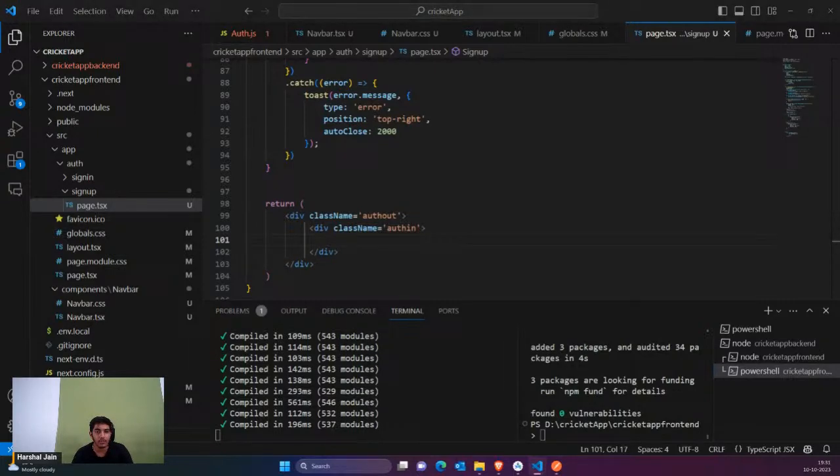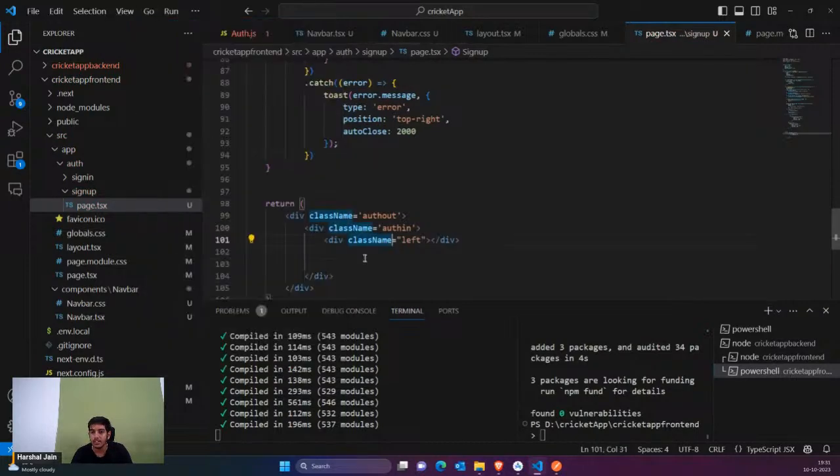For example, on the left side we are going to show some image, or right now initially I would just keep it empty. Now on the right side, I'm just going to show my form. The form can contain name, email, password.